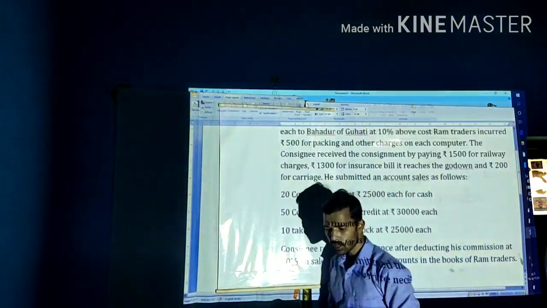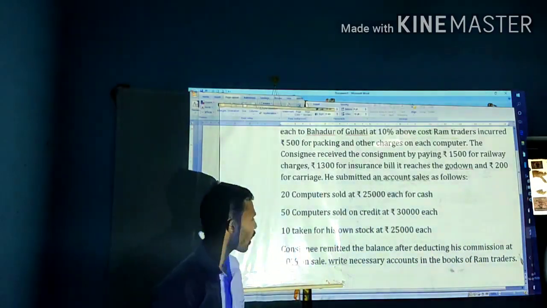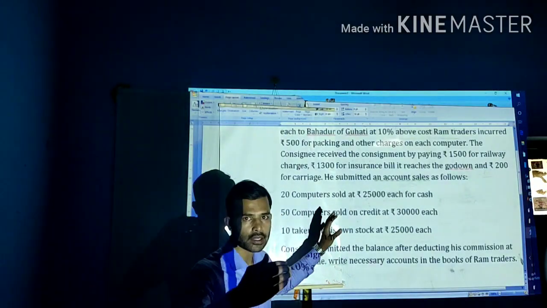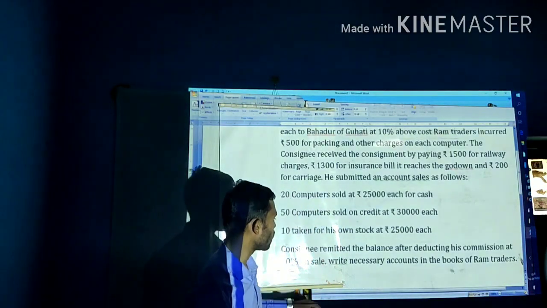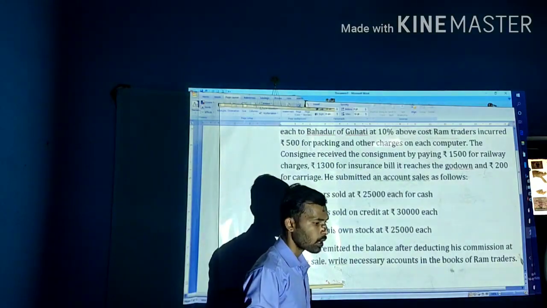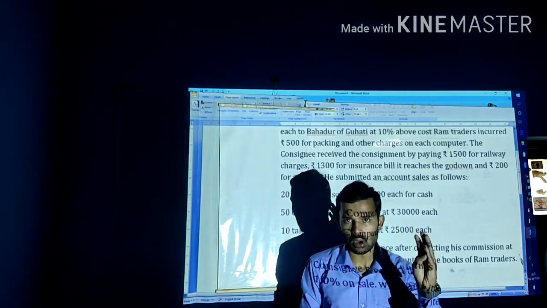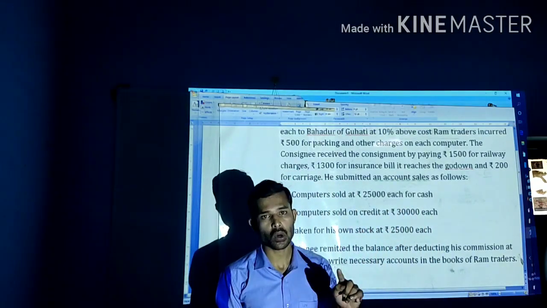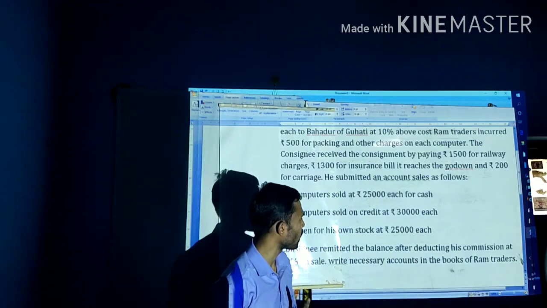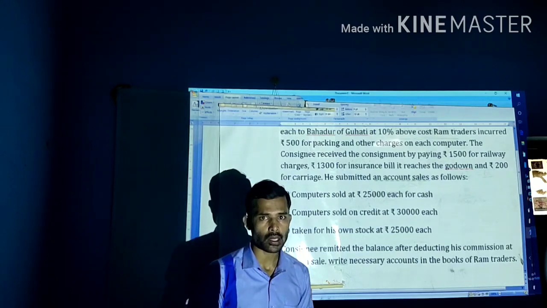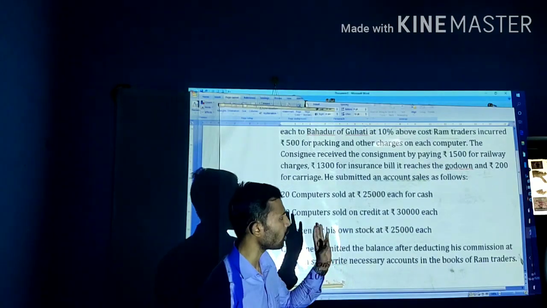After deducting the commission and the expenses of the consignment, he is remitting the balance amount to the consignor. Prepare the necessary ledger accounts in the books of the consignor: the consignment account, goods sent on consignment account, consignee account, and then the consignment stock account. One more, the abnormal loss account, if abnormal loss is in the problem.